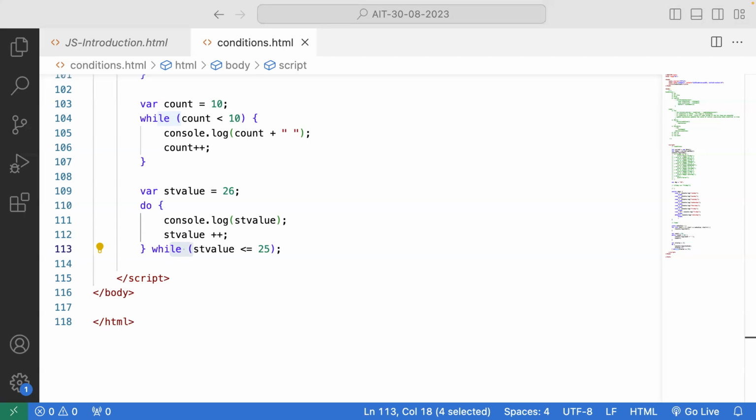I can give two integers and I want to find which is the largest among these two.